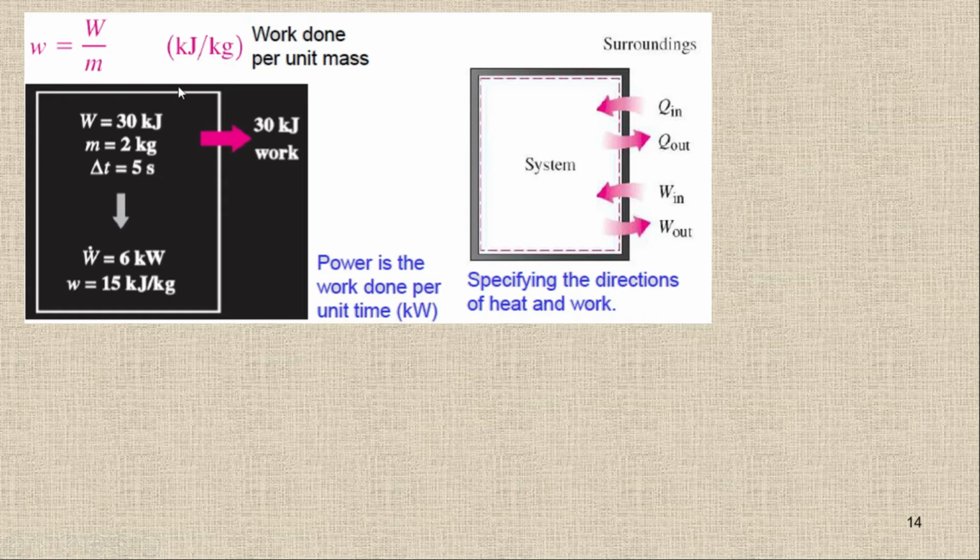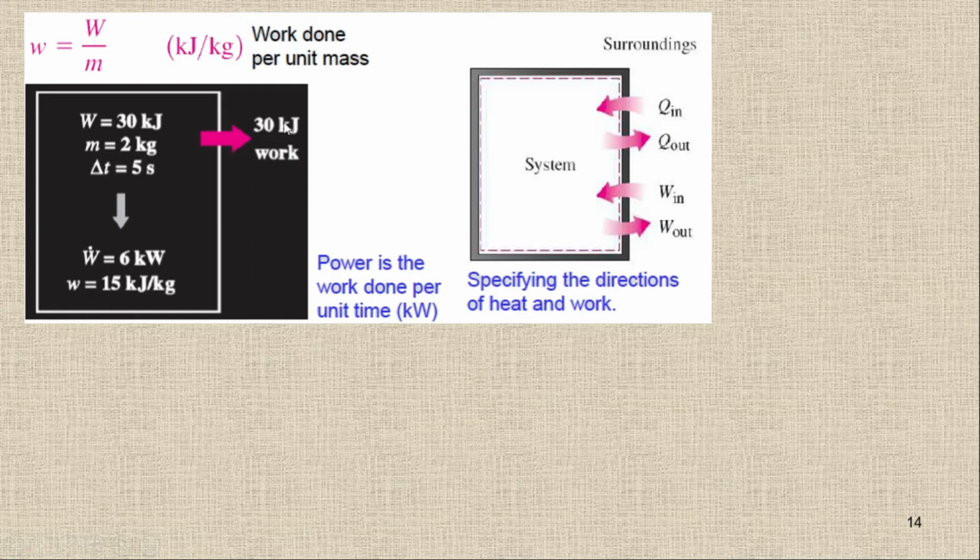And normally when we are talking about W dot, W dot will be the work done per unit time, and the work done per unit time is also known as the power. So let's suppose we have a system here, and we are doing work of 30 kilojoules within a time frame of 5 seconds.